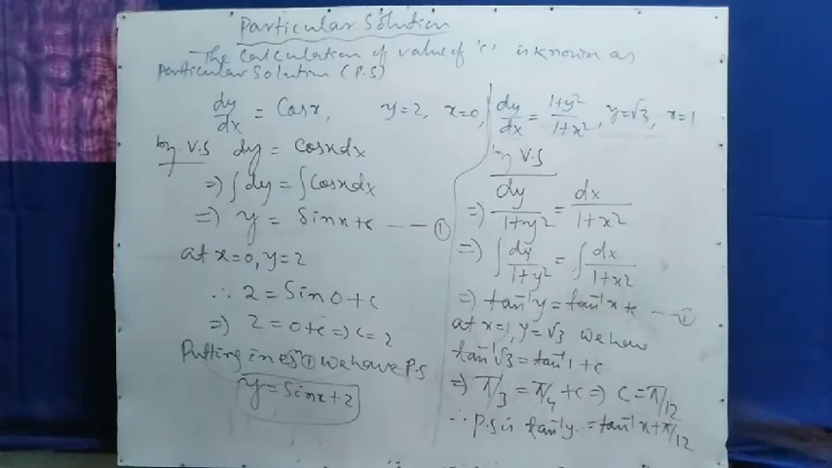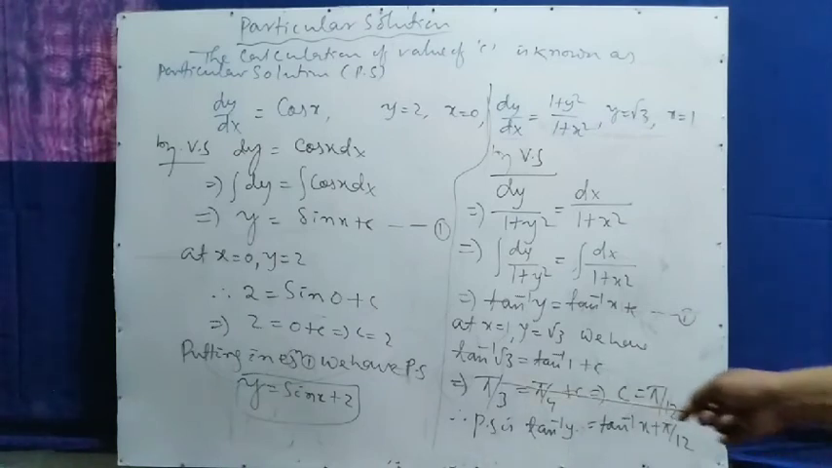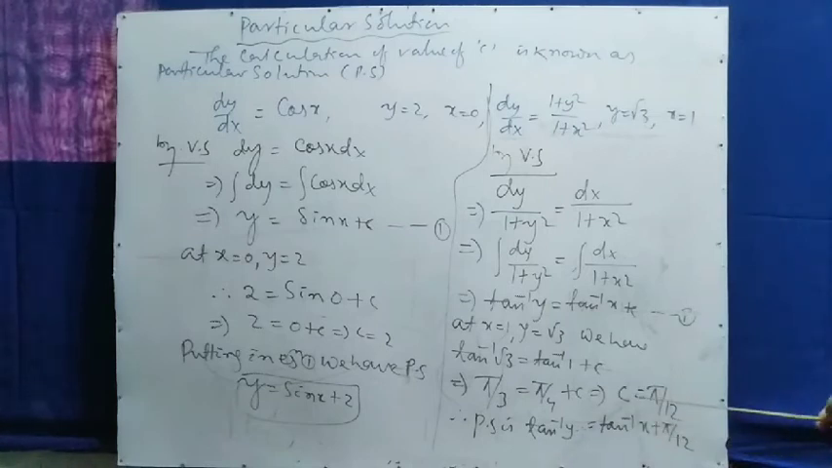Here the boundary values given are y equal to root 3 and x equal to 1. In equation 1 you put instead of x and y, 1 and root 3. Here it is tan inverse root 3 equal to tan inverse 1 plus c. So tan inverse root 3 means at what angle tan is root 3, that is pi by 3, which is 60 degrees. Tan inverse 1 means 45 degrees, plus c. So c equal to pi by 3 minus pi by 4. After finding the LCM, we get c equal to pi by 12.